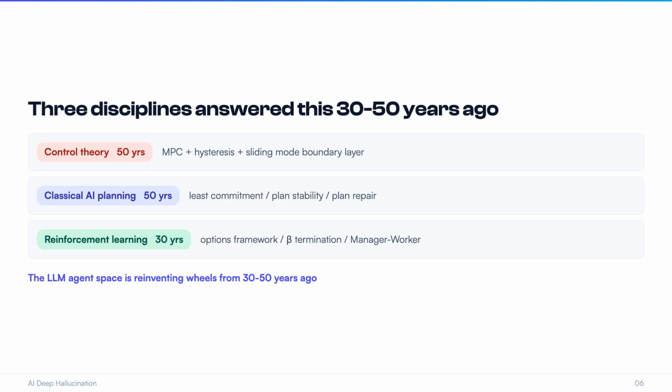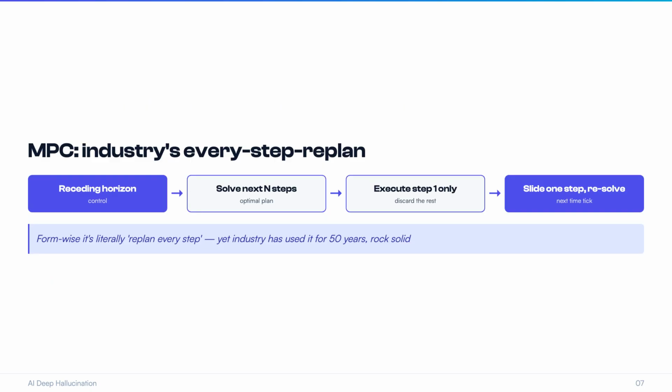And here's the kicker: control theorists, RL researchers, and classical AI planners settled this debate 30 to 50 years ago. 30 years ago? This sounds promising. Where do we start? Start with control theory.